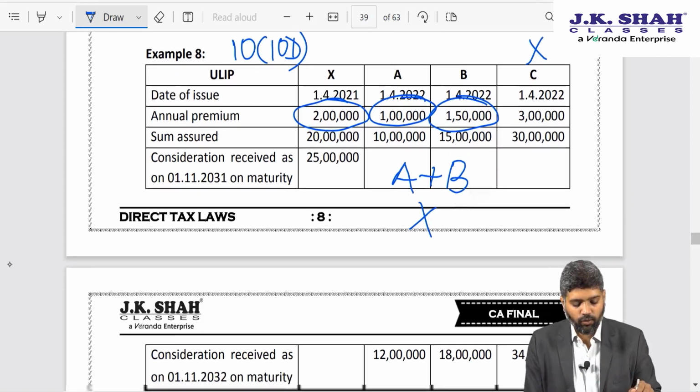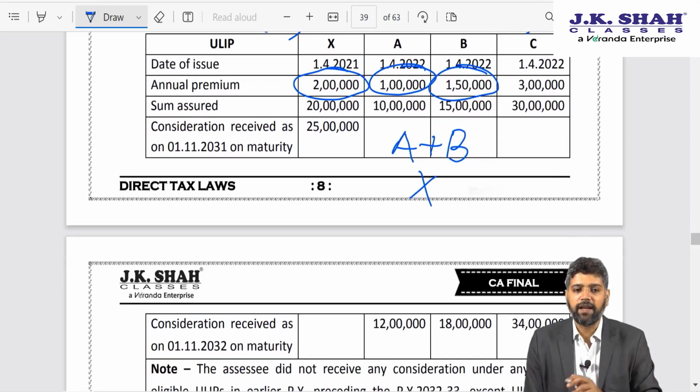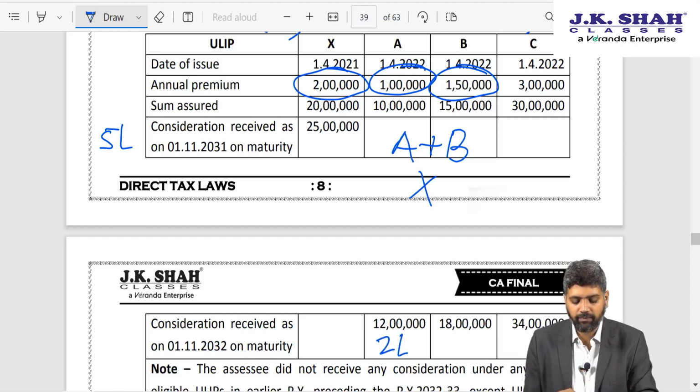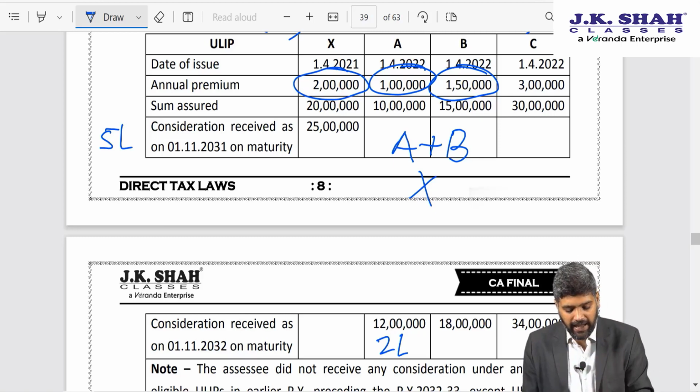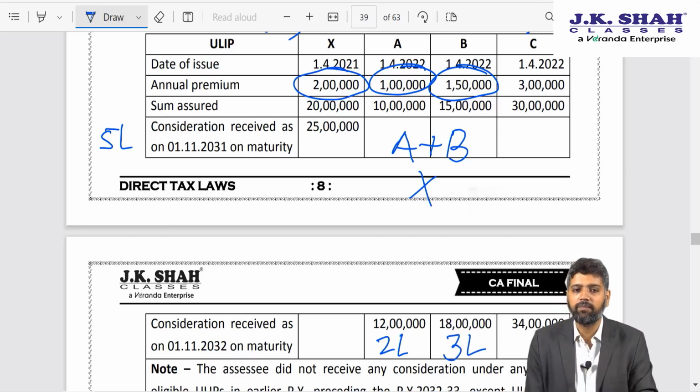So for that I need to compute the gain. As far as X is concerned, I have contributed 2 lakh rupees for 10 years, so 20 lakhs, received 25 lakhs, so 5 lakhs is the gain. As far as A is concerned, I have contributed 1 lakh for 10 years and received 12 lakhs on maturity, so 2 lakhs is the gain. And as far as policy B is concerned, I have contributed 1,50,000 for 10 years again, so that is 15 lakhs and received 18 lakhs, so that is 3 lakhs worth of gain.